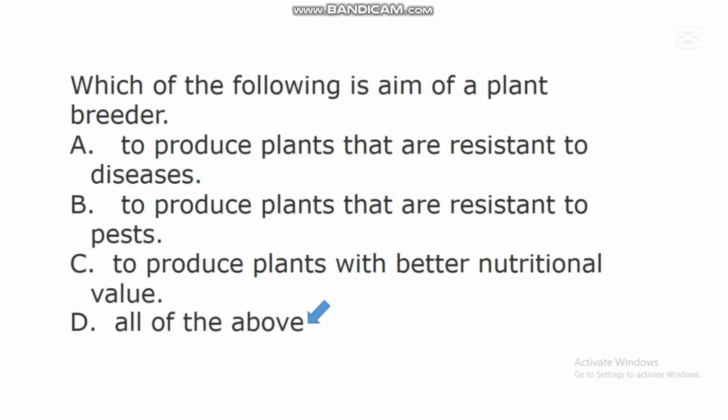Another aim of a plant breeder is to produce plants with better nutritional value. Studies have shown in plant genetics and breeding that scientists have developed different plants with improved nutritional value in order to meet up with the nutritional requirements of people in the society. All these options are aims of plant breeding. All these options are aims of a plant breeder.